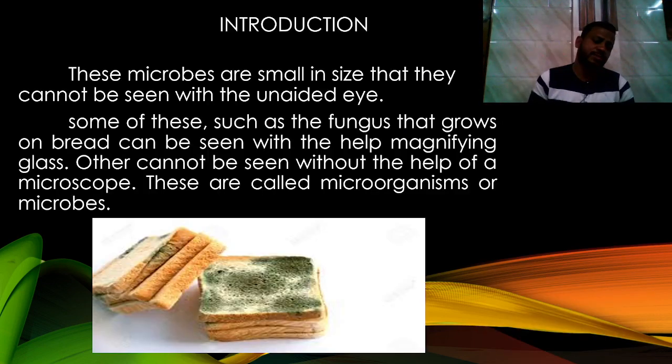First of all, microbes or microorganisms are so small in size that they can't be seen with our unaided eyes. It means we can't directly see these organisms, because they are very small in size, but they are around us.